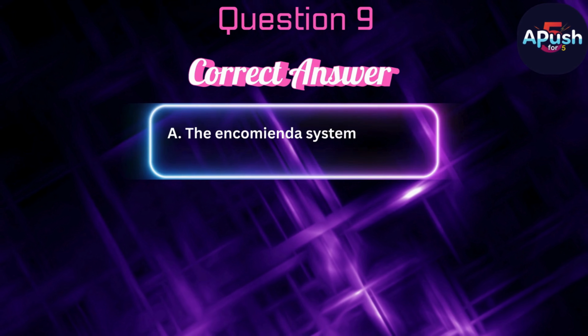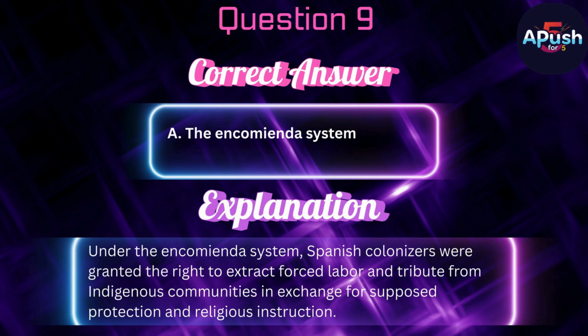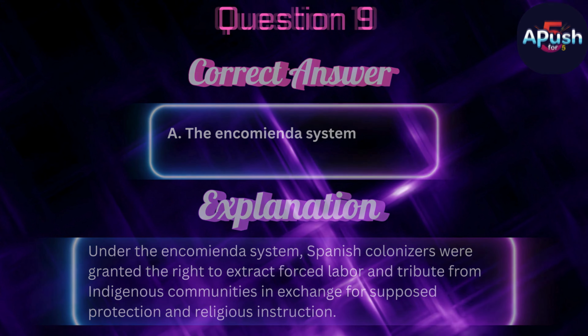The correct answer is A. The encomienda system. Under the encomienda system, Spanish colonizers were granted the right to extract forced labor and tribute from indigenous communities in exchange for supposed protection and religious instruction.